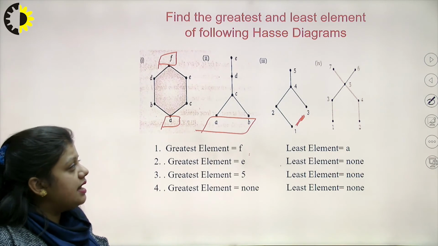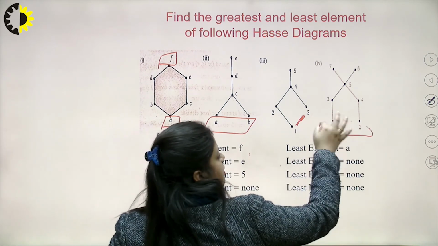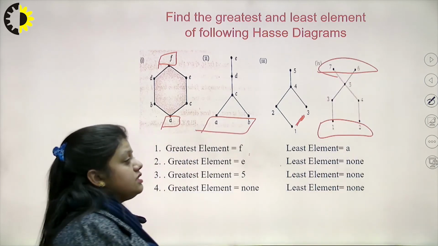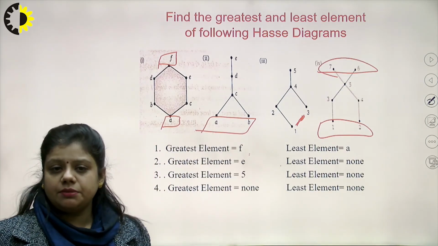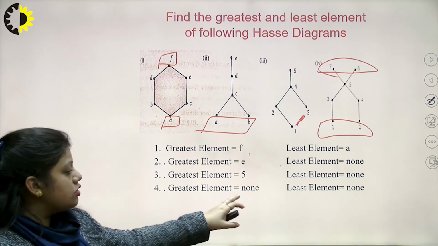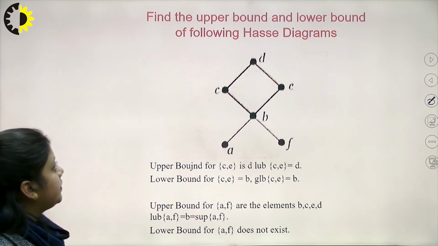If you look at the last example, here neither the greatest element exists nor the least element, because 7 and 5 or 1 and 2 are not comparable. So the greatest element also does not exist and the least element also does not exist.